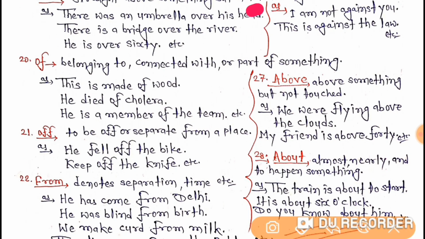I am not against you. This is against the law. Clear, students? These prepositions are easy, if you just study them once, you can keep them in your mind. So now the 27th one. Above. Above something but not touched. As we were flying above the clouds. My friend is above 40, etc.